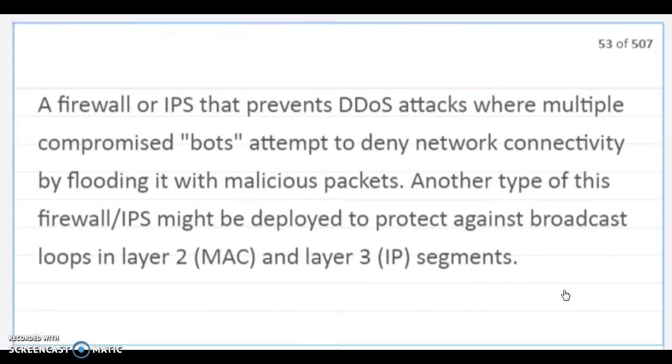FloodGuard. A firewall or IPS that prevents denial of service attacks, where multiple compromised bots attempt to deny network connectivity by flooding it with malicious packets. Another type of firewall or IPS might be deployed to protect against broadcast loops in layer 2, which is the MAC level, and layer 3, the IP segments.